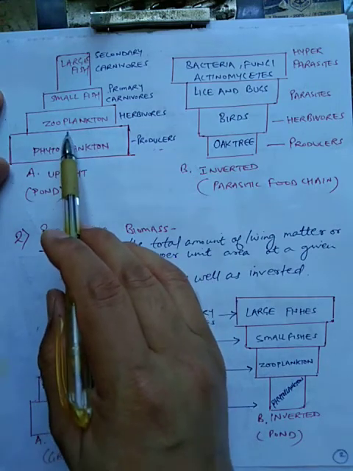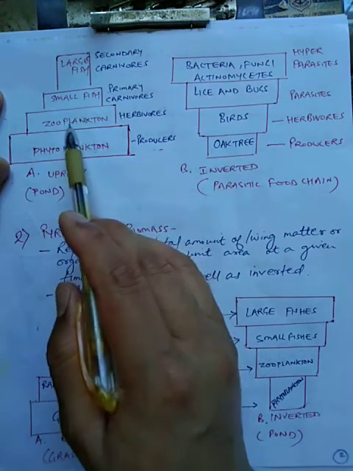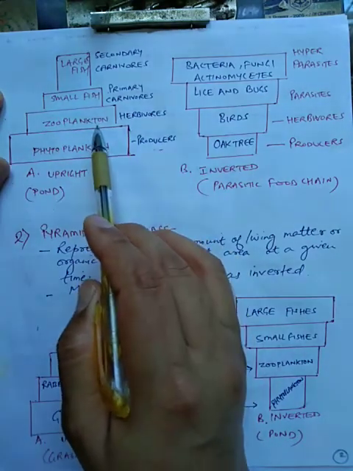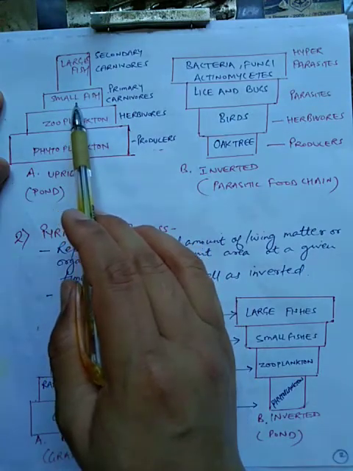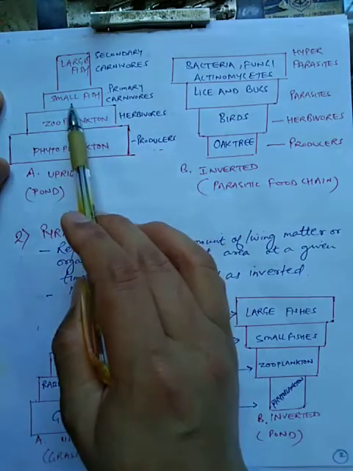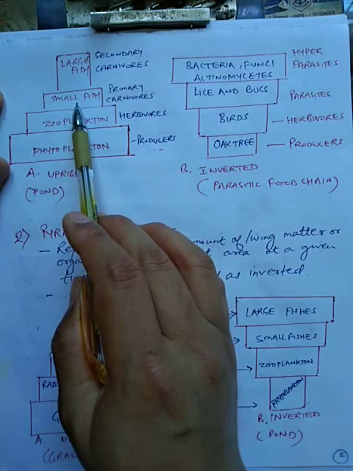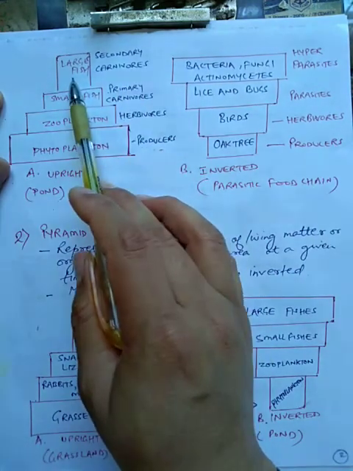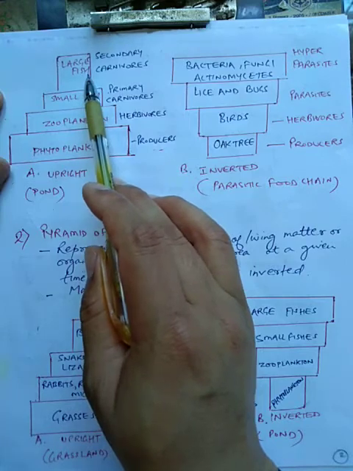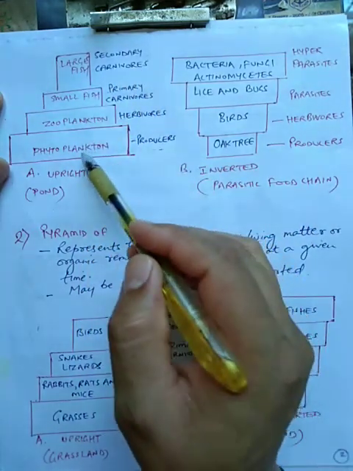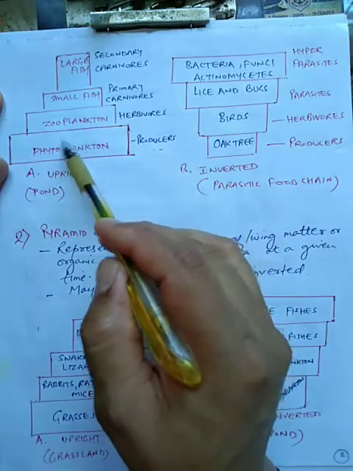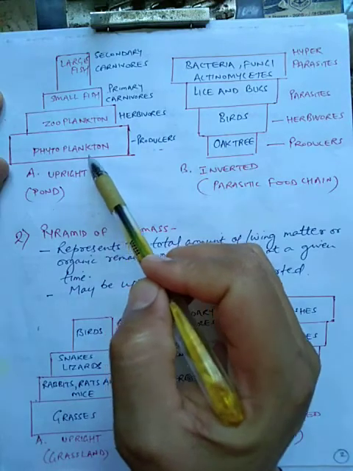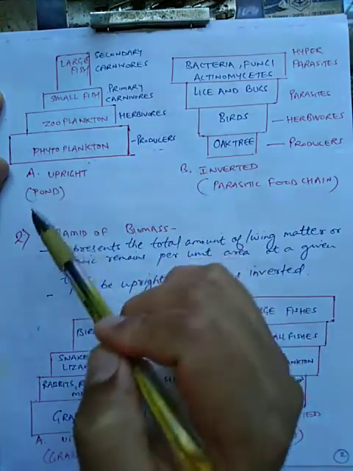Then further, the number of zooplanktons, which are herbivores, is less. In the next level you can see the primary carnivores, that is small fish, are further less, and at last the top carnivores, that is secondary carnivores, large fish, are least in number. So it is a graphical representation of number. You can see here the number is more, then it is gradually decreasing. So it is an upright pyramid of numbers for a pond food chain.